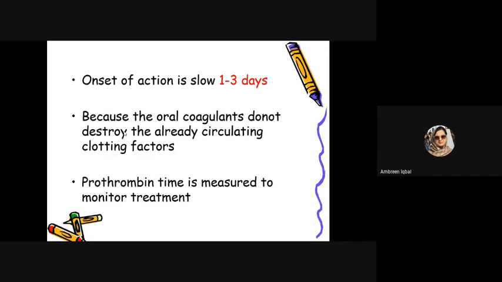The oral anticoagulant warfarin that I take is going to stop the synthesis of vitamin K dependent factors, but it is not responsible for destroying the previously present clotting factors. Fine. Prothrombin time is measured to monitor the treatment time.